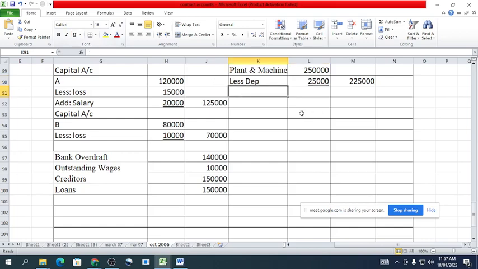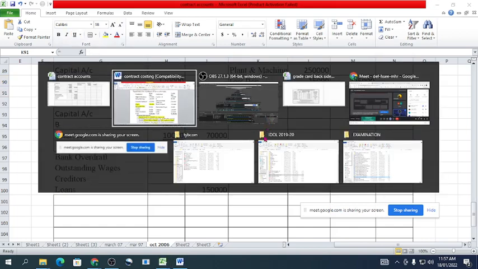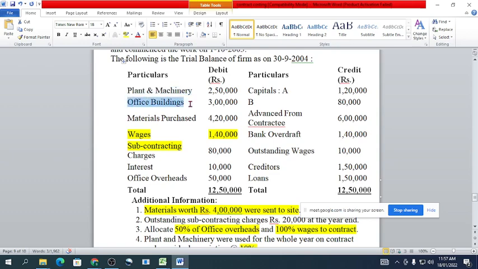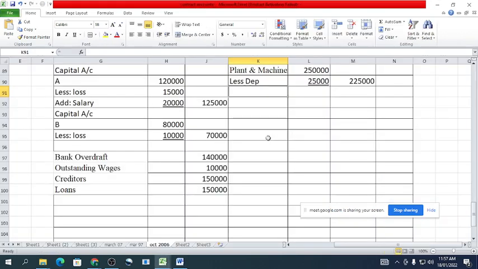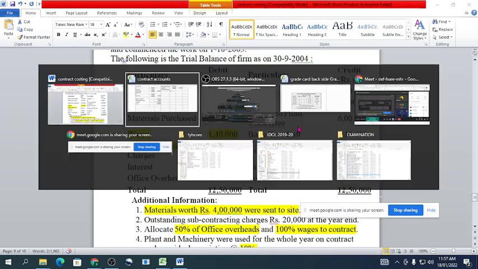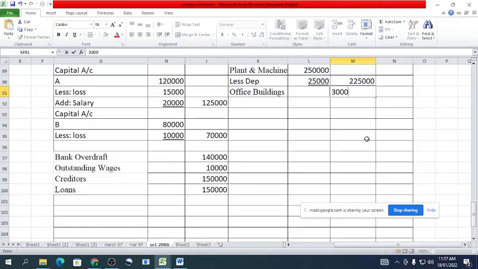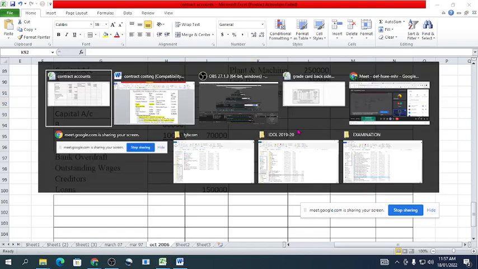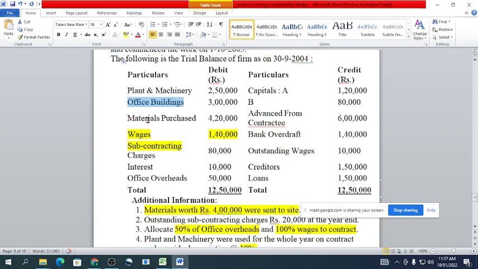Next asset is office building. They have not given any information related to depreciation, so we will transfer it directly to the outer column, 3 lakh rupees. Okay, next they have provided material, purchase. We have already transferred it to the contract account and P&L account: wages also, subcontracting charges, interest.